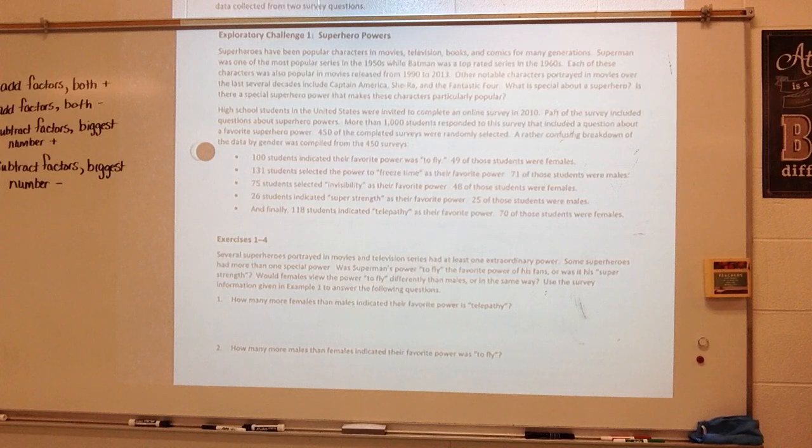Well, maybe they're looking to see whether or not there's a difference in the selection of superpowers between male and females. Do you think gender plays a role in superhero power preference? If you look, there may or may not be. It's kind of an opinion question here. In most cases, there are differences in the selection of superhero powers by males and females.